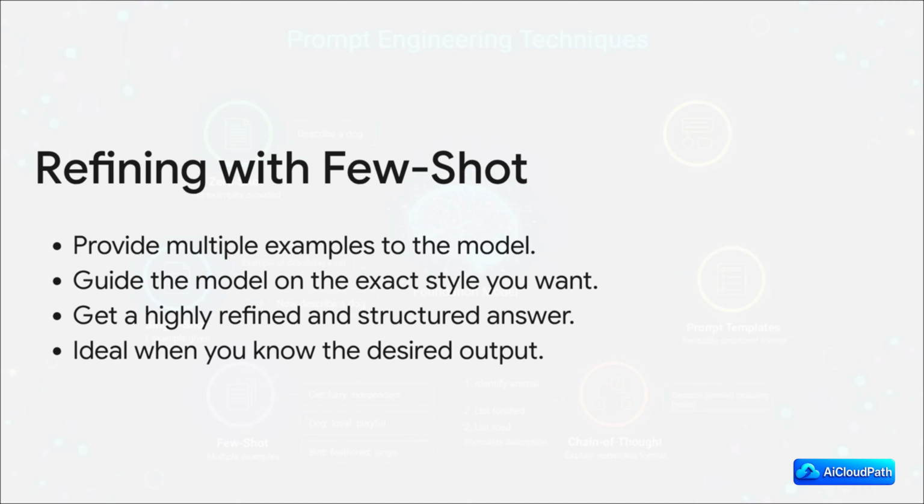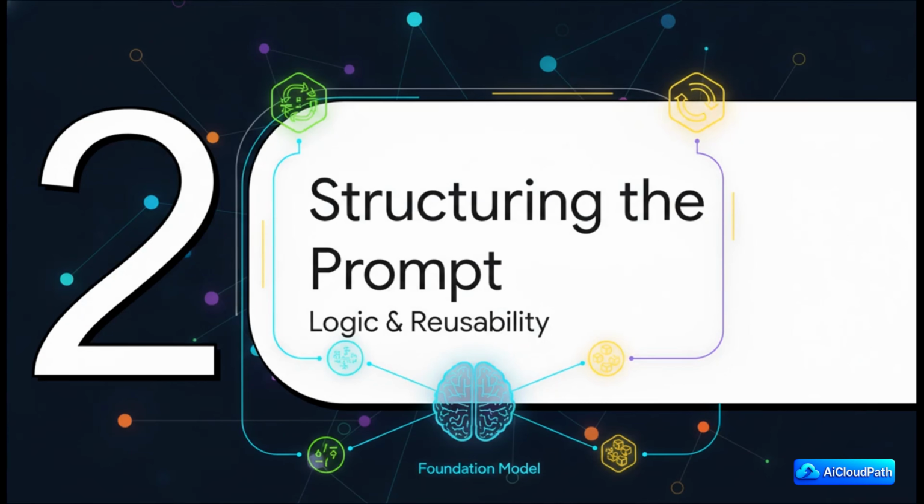So if your examples are short and witty, guess what? The AI's output is going to be short and witty. If they're all structured with bullet points, the AI is going to follow that exact structure. This is your go-to technique when you know exactly what that final output needs to look like. Okay, so giving examples is definitely powerful, but it's not the only way to do this.